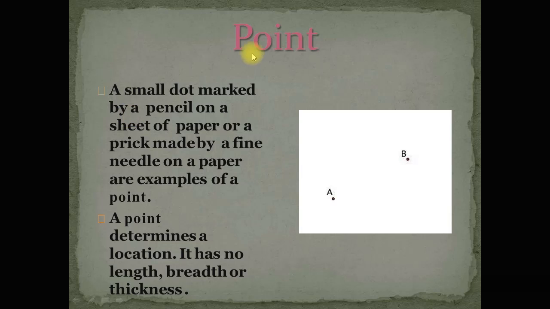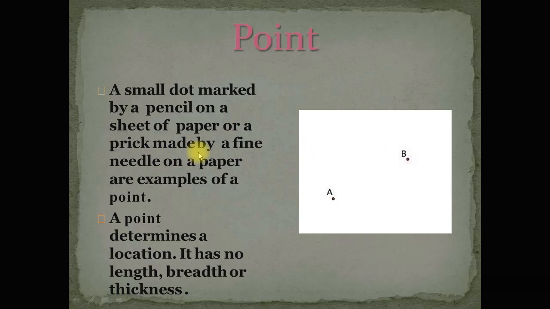So, what is a point? First of all, I would like to tell you about a point. A small dot marked by a pencil on a sheet of paper. Suppose this is a sheet of paper. Now, a small dot marked by a pencil. This is a small dot, and this is another small dot. So, a small dot marked by a pencil on this sheet is called a point. So, this is the point A, and this is another point B.